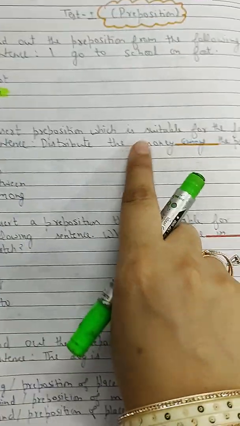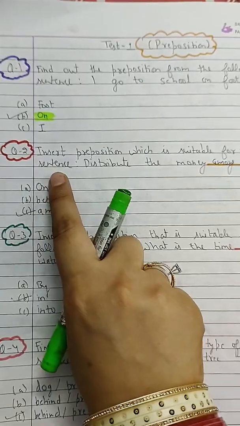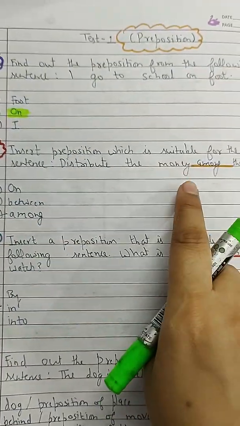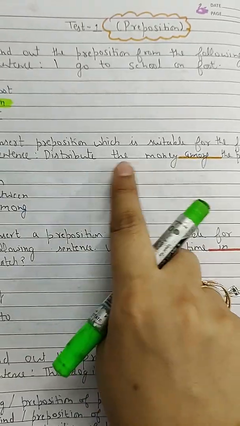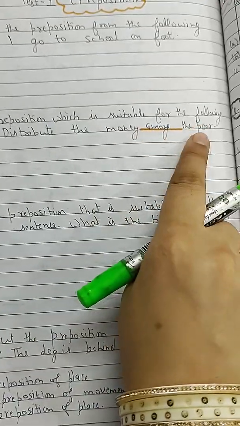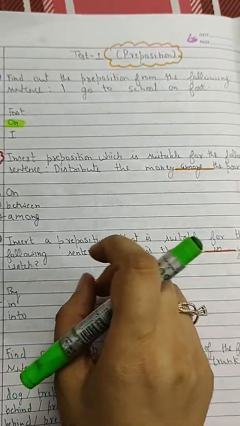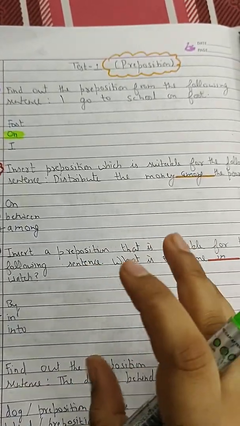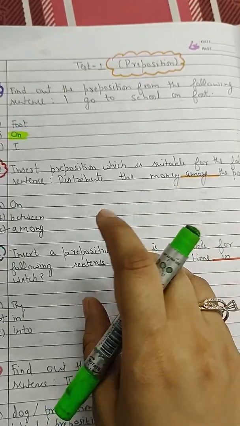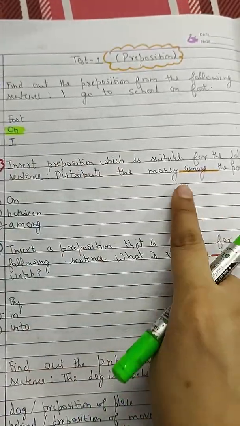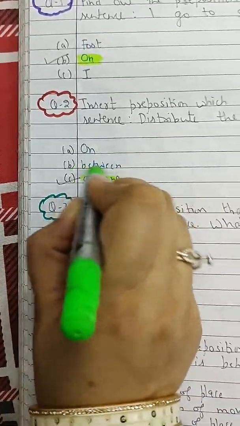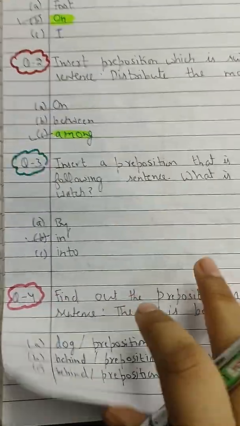Now insert a preposition which is suitable for the following sentences. Now we have to put a preposition. Distribute the money dash the poor. I have already told you, when you have to share things between two people, we will use the word between. But when we have to share things among many people, you have to use among. So that's why we have used among here. So among is the correct preposition here.